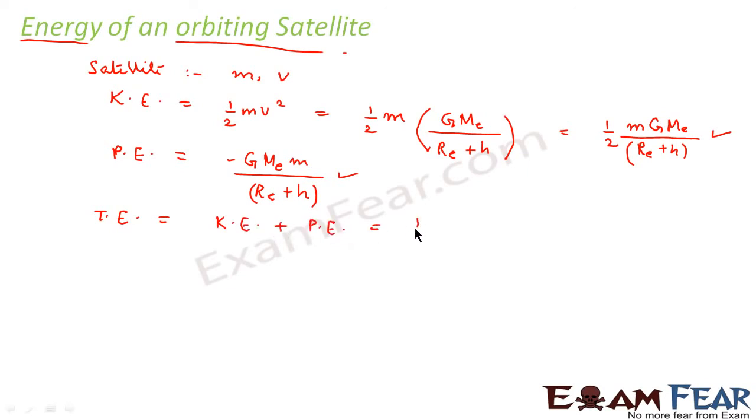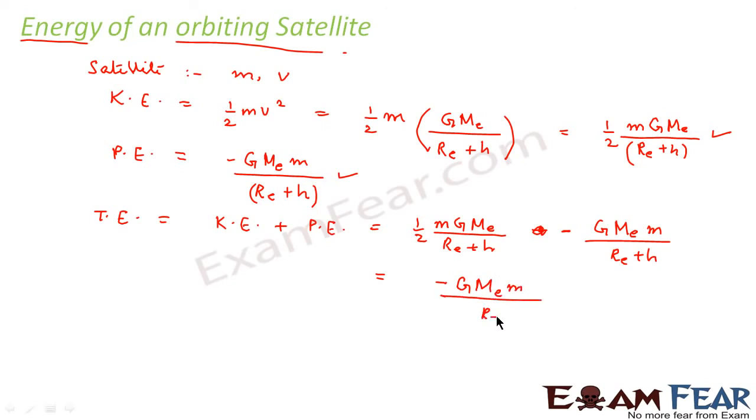So if you calculate that, it is half GME into m divided by RE plus h plus minus GME m divided by RE plus h. So plus minus would be minus. So this comes out to be minus GME into m divided by 2(RE plus h). So this is the value of total energy, right?